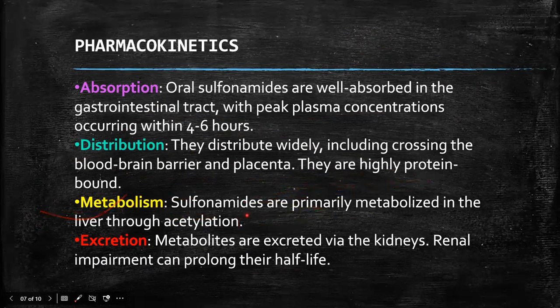Metabolism: metabolized in the liver through the acetylation process. Next is excretion: excreted through the kidney. So kidney function should be proper in patients who are taking these sulfonamides.